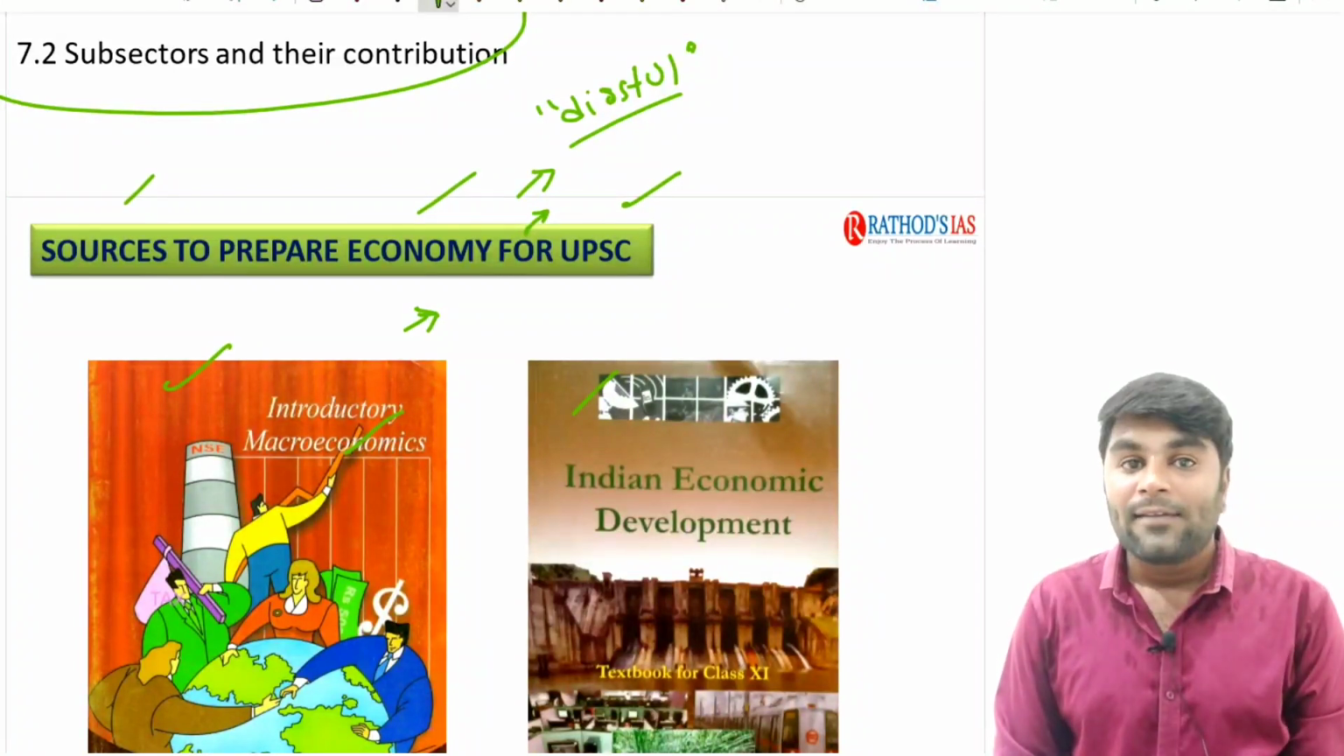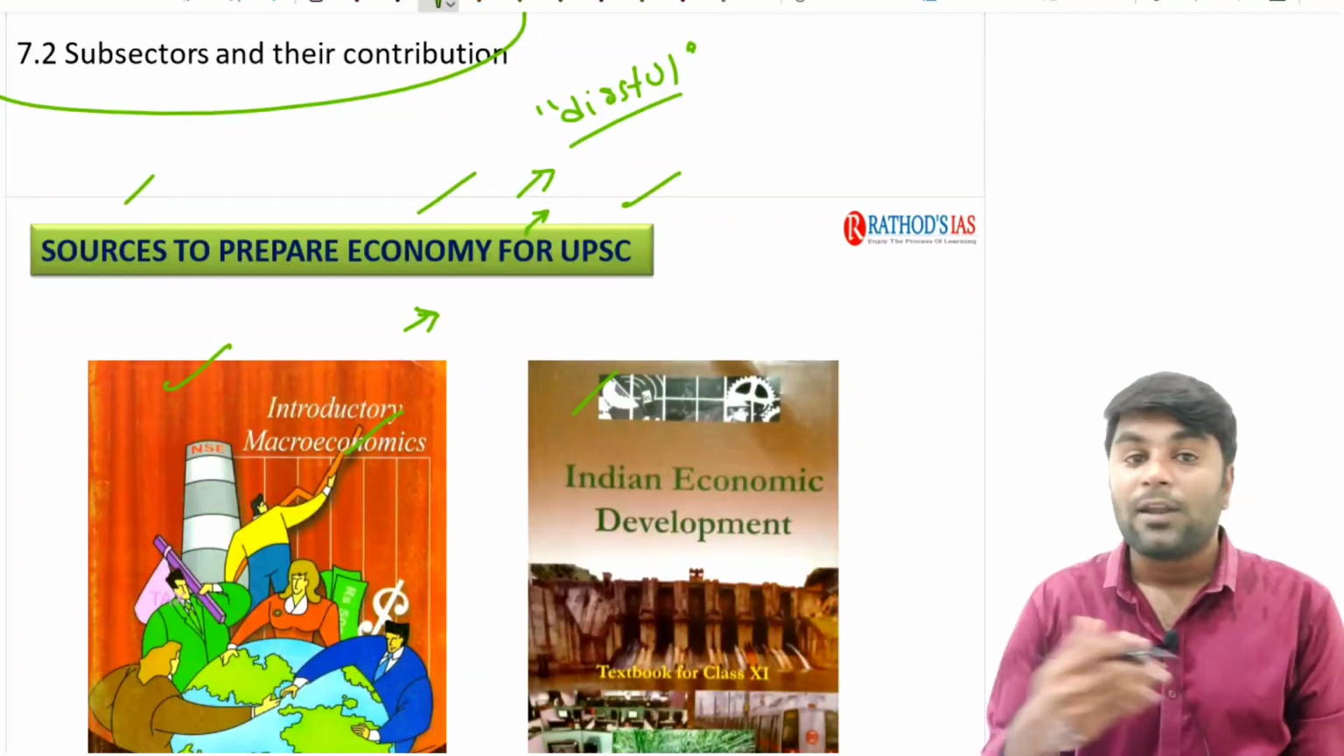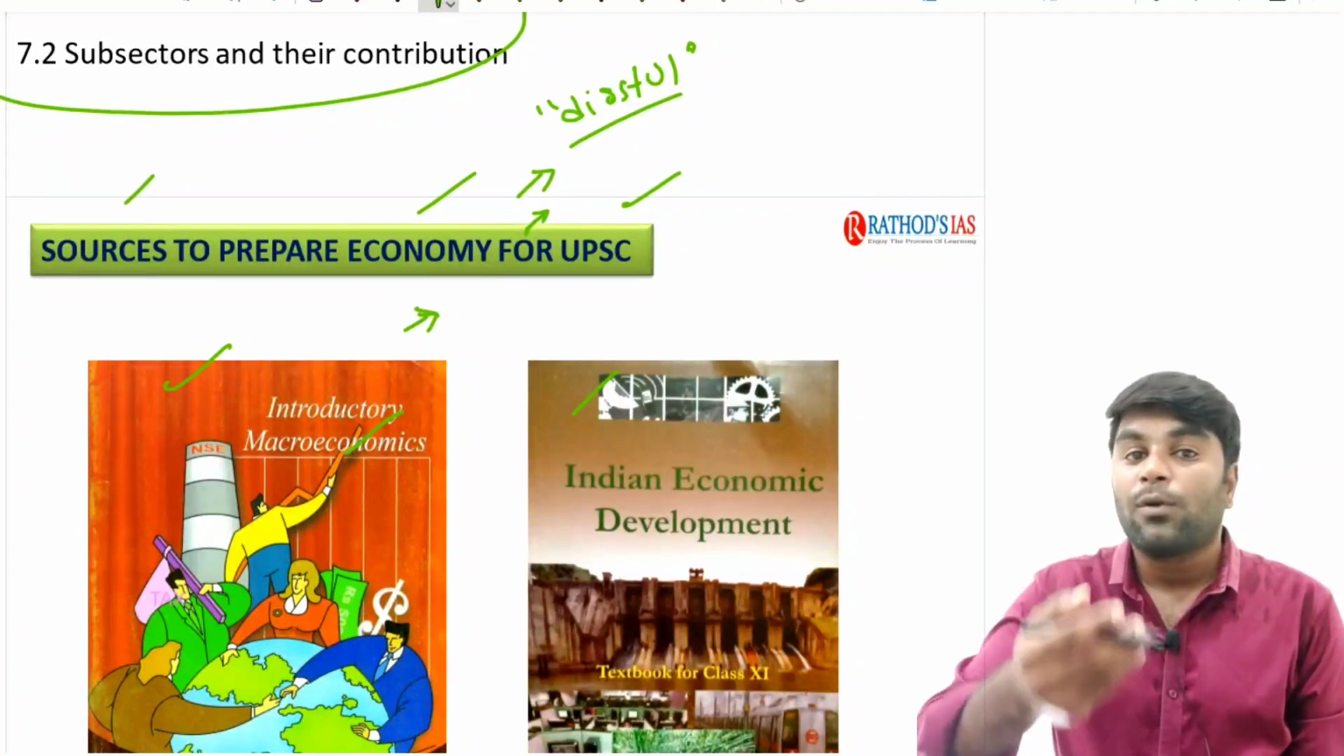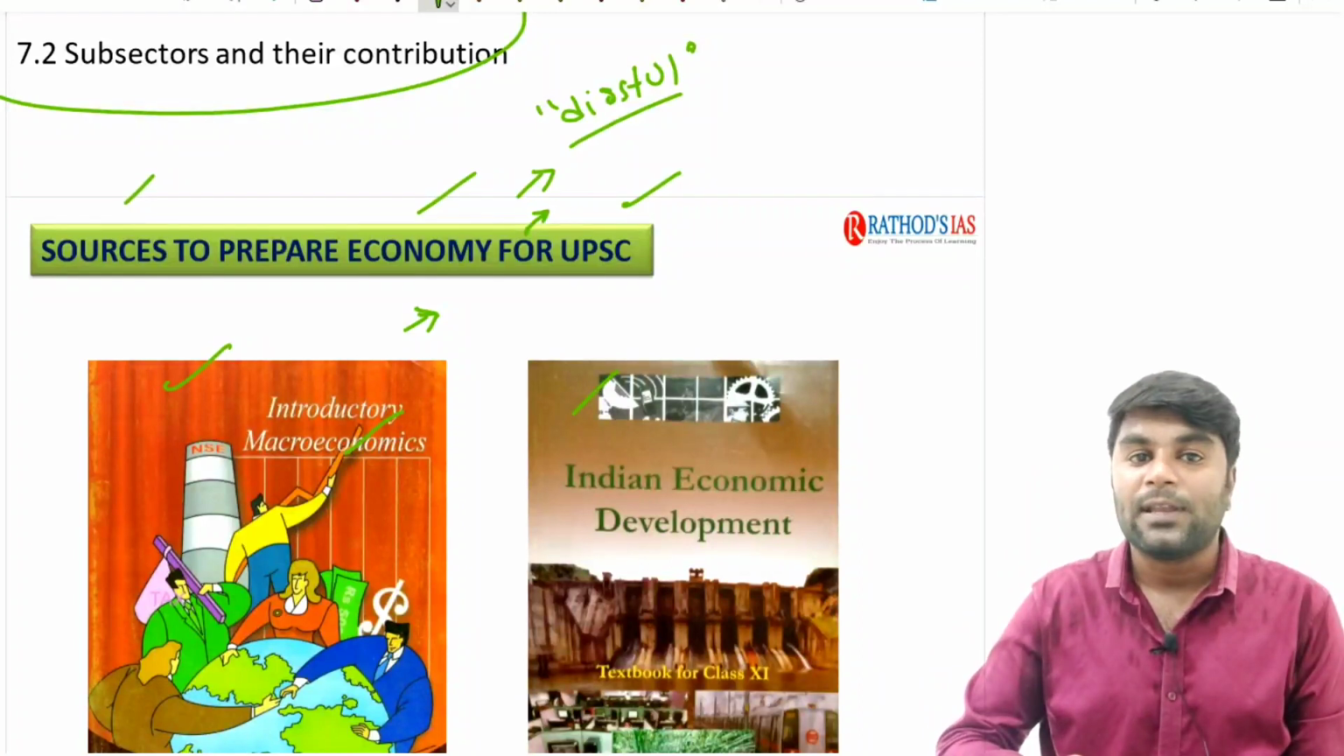And in the upcoming classes, we are clearly going to start our discussion with part 1 of the Indian economy, where we are going to discuss all these chapters very clearly.